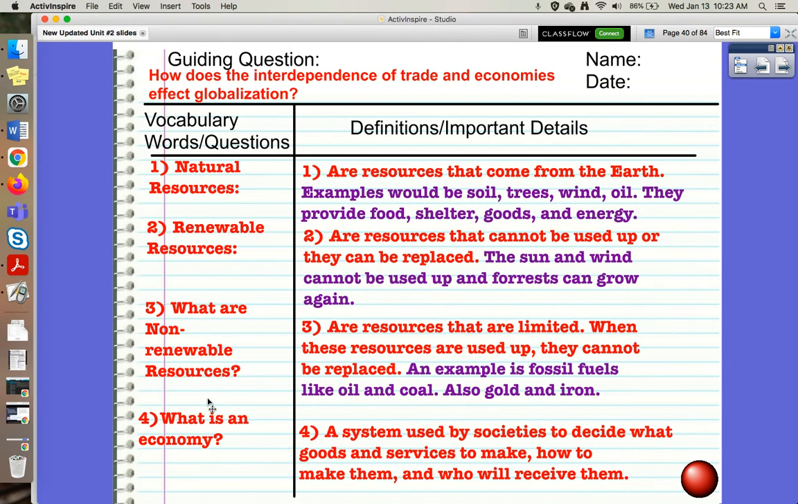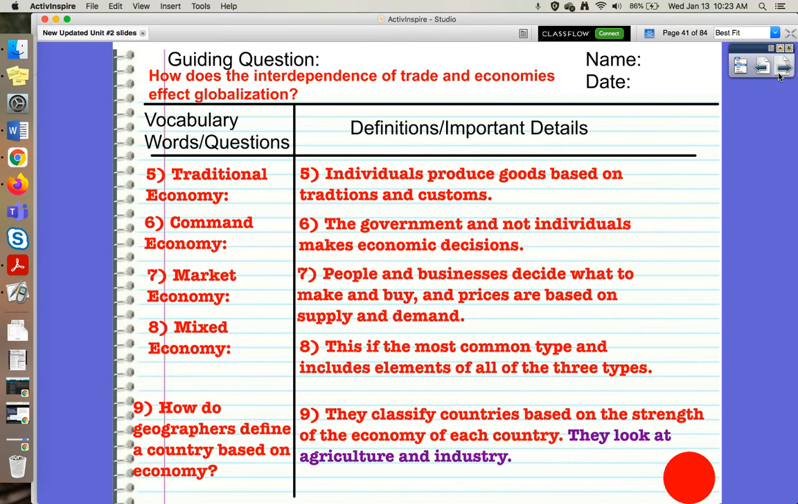So what is an economy? An economy is a system used by societies to decide what goods and services to make, how to make them, and who will receive them. So this is everything that you make and then who you trade it with. That's what economy is. What you make, who you trade it with.